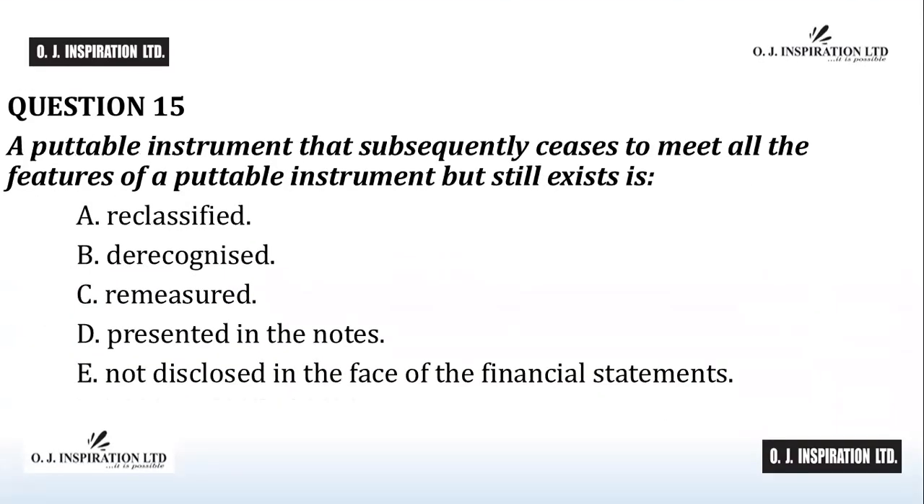Question number 15. A putable instrument that subsequently ceases to meet all the features of a putable instrument but still exists is: A, reclassified; B, derecognized; C, remeasured; D, presented in the notes; E, not disclosed in the face of the financial statements.